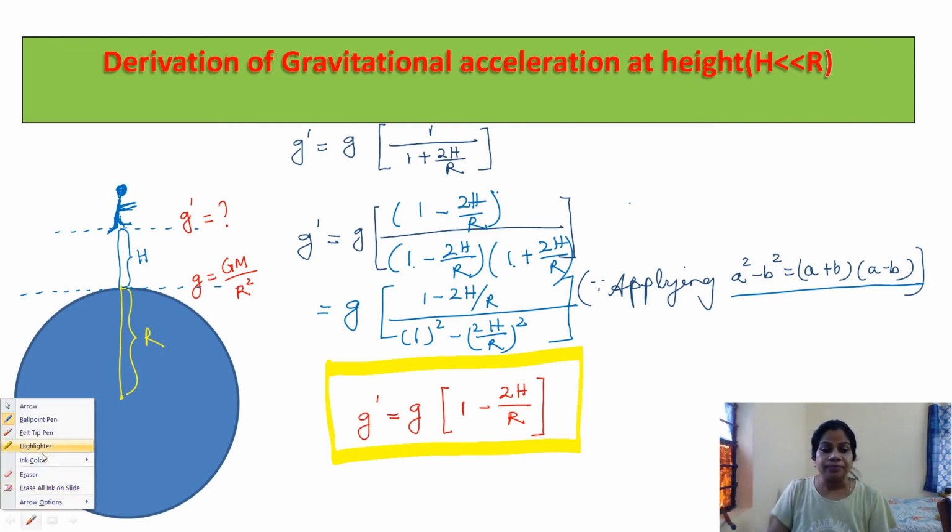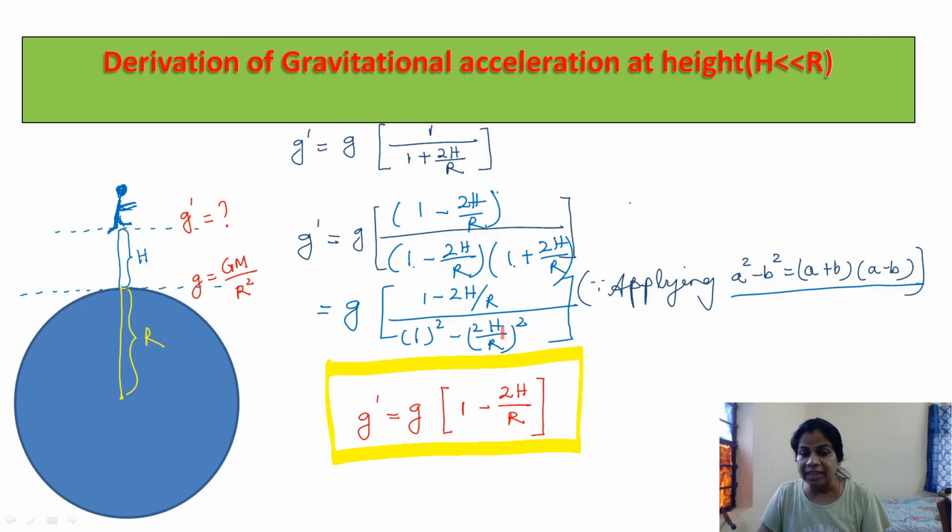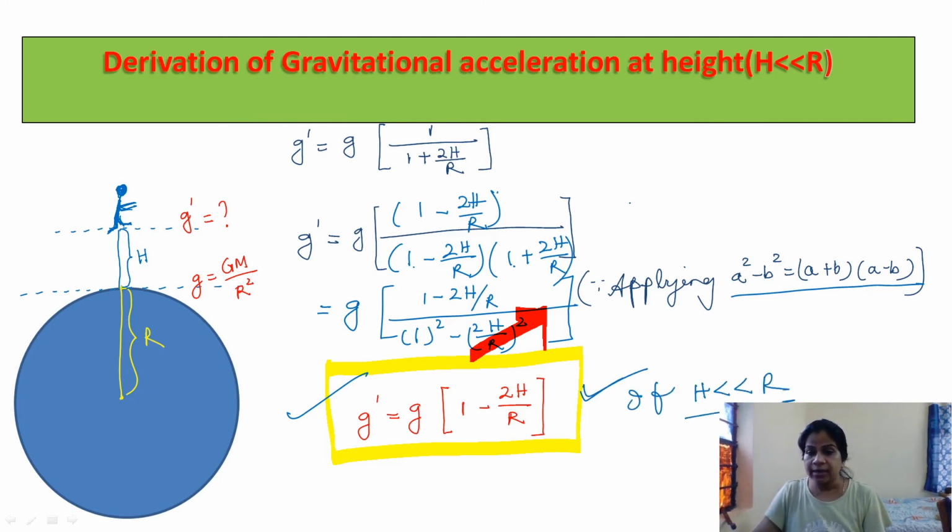So again here you can see this is the h square by r square term. This becomes 0 or negligible again. So now g dash becomes g multiplied with 1 minus 2h by r, if the condition is h is much less than r. Only if this condition is applied can you put this very formula directly. For the condition h much less than r, you need to apply this formula. For h much greater than r, you need to apply the previous formula.